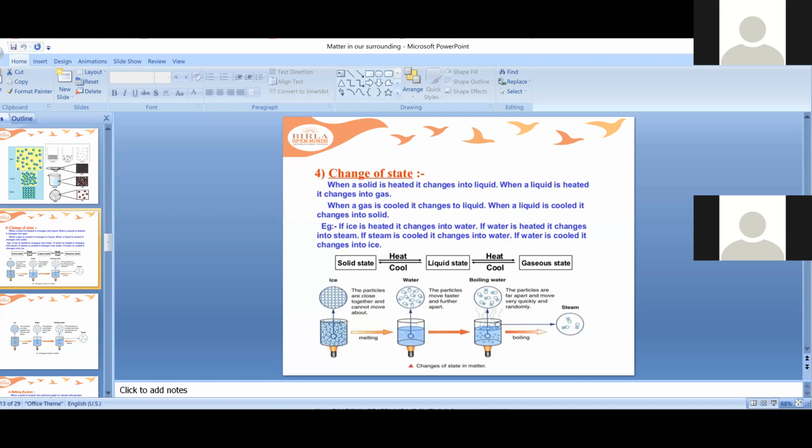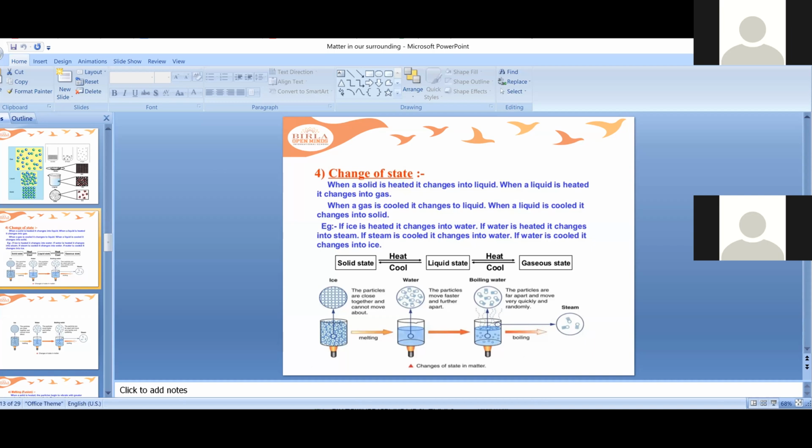Can you tell me what is the reversible change in the picture you can see here on the screen? Is it a reversible change? If it is a reversible change, then how?